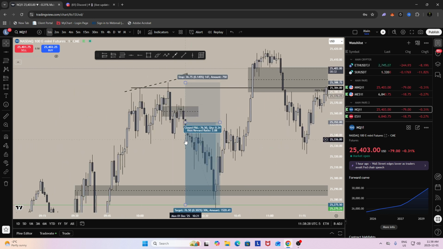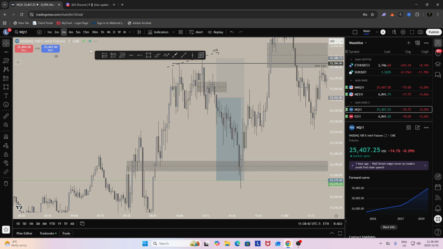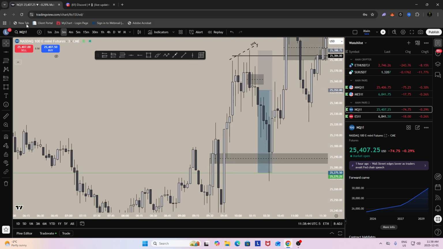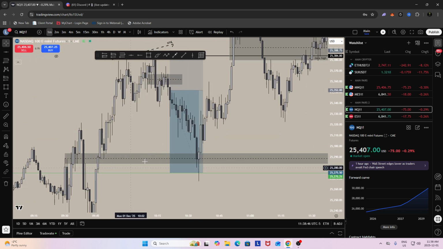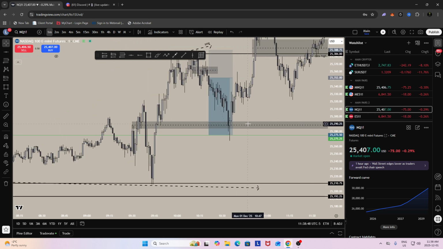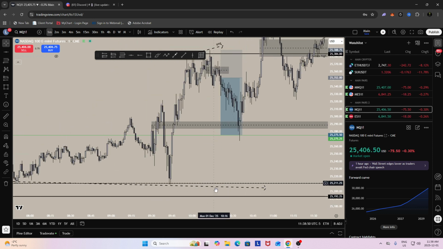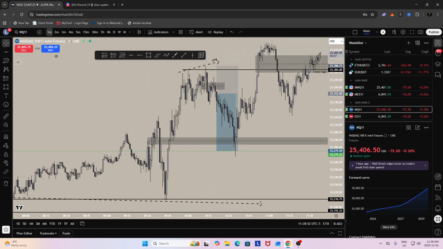I end up going break even initially, and I run my stops a little bit above break even. I had it sitting like, I don't remember, maybe 10 points or so above my entry. So we end up flushing down slowly. We chop around, and then finally we come down, we fill in that 3-minute, and I take TP1, and then we tap into the 1-minute down here, TP2, and then I took majority, and then I wanted to see price maybe flush down here, so I left the runner, and we didn't end up getting that.